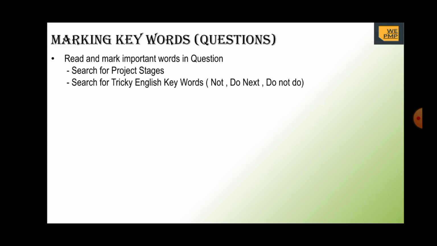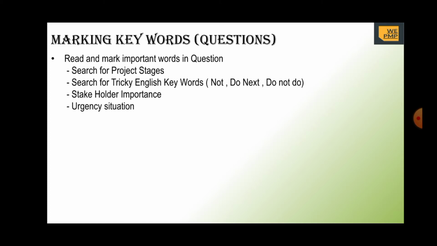So these are some of the tricky words. Then we need to identify if a stakeholder is presented in the question, and what kind of importance he has. Is he high on the power and interest grid, or is he low on one of them? Depending on that, our answer may change.